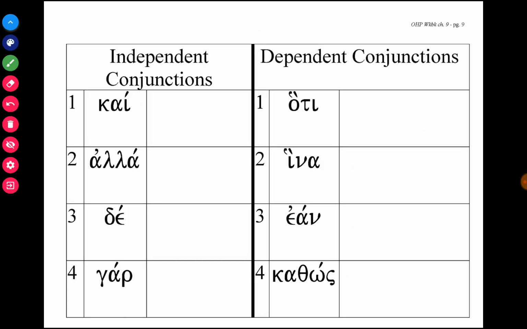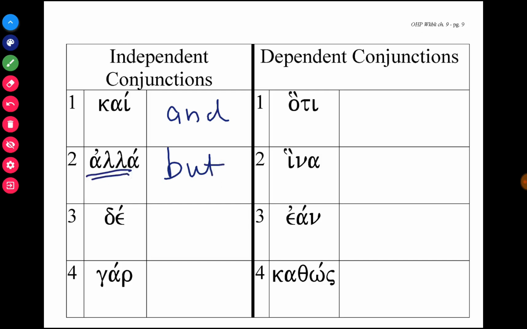Lastly, by this time in our vocabulary, you have learned a fair number of conjunctions. Some are independent, connecting two separate independent sentences, and some are dependent. Kai, which means and, is one independent conjunction. Alla is but, and this is a strong but, what we call an adversative but.